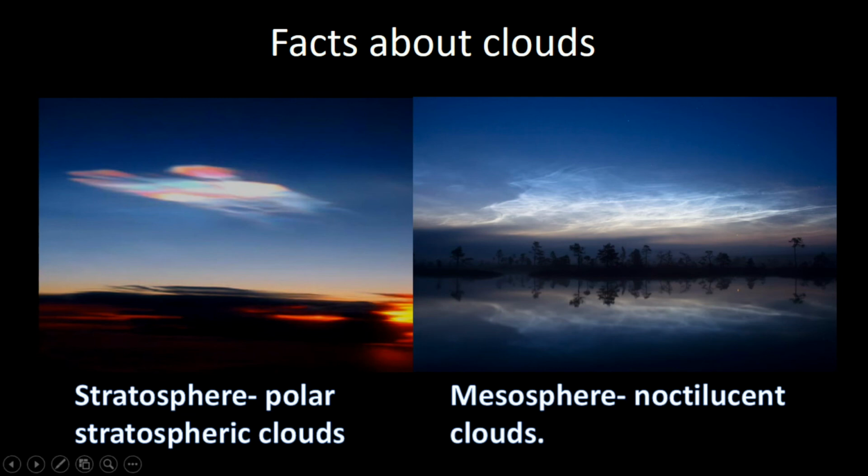In mesosphere, the cloud found is Noctilucent Cloud. When a meteor enters the Earth's atmosphere, it burns and breaks down into tiny dust particles in the mesosphere, and Noctilucent clouds are formed by these tiny dust particles. These are very rare clouds and only can be seen at polar region during the summer.